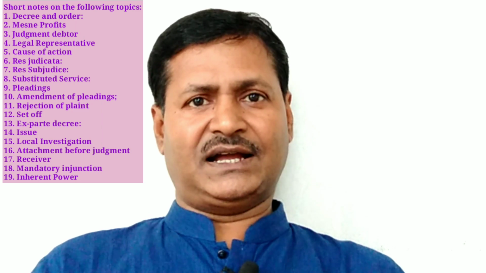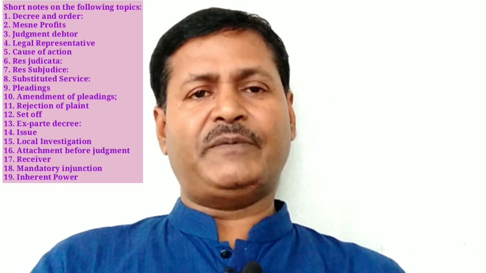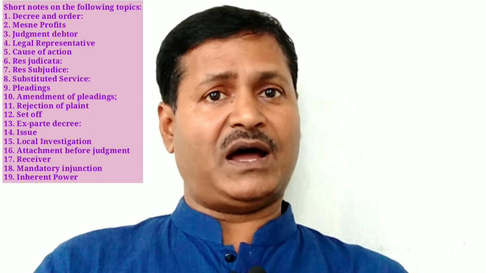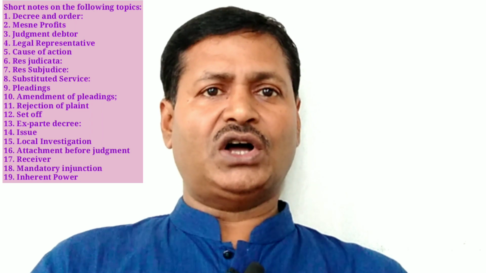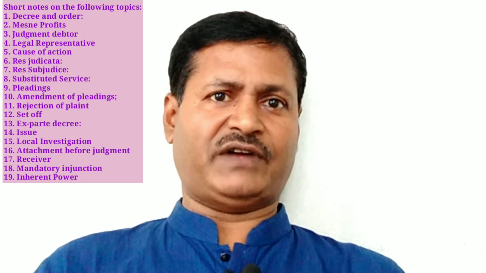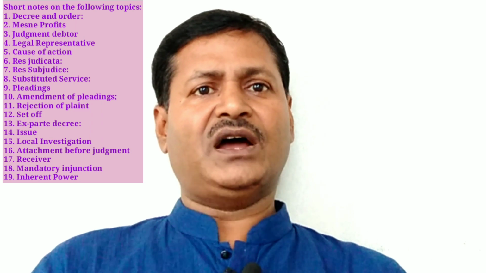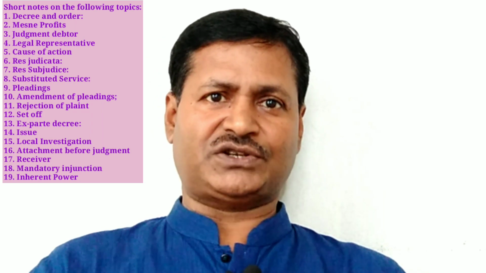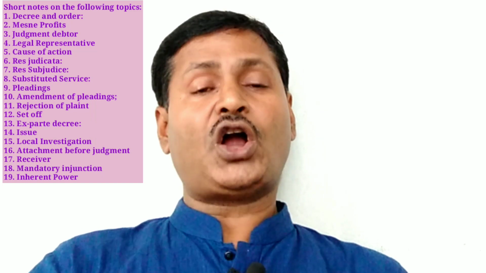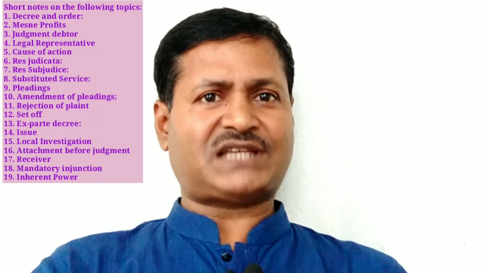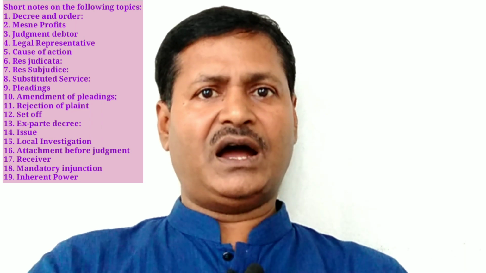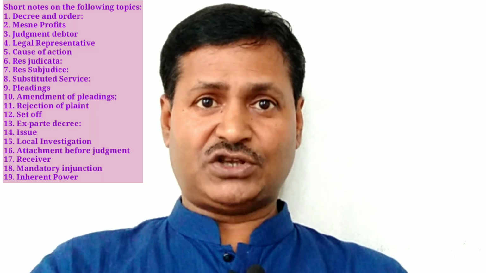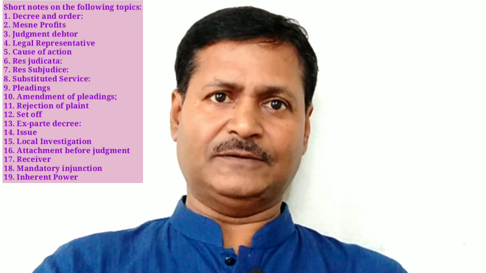When can a court set aside an ex parte decree? The defendant can only apply within 30 days as per Article 164 of the Limitation Act to the decreeing court for setting aside of the ex parte decree in accordance with Rule 13 of Order 9 of the Code of Civil Procedure. In this case, if the defendant can convince the court that he has not been summoned as usual and that he could not appear in court on the day of hearing of the case for any other reasonable cause, the court will order setting aside of the ex parte decree and fix a date for trial.